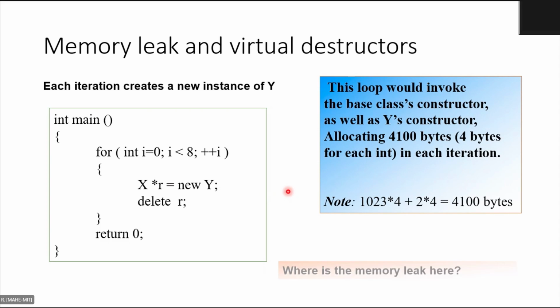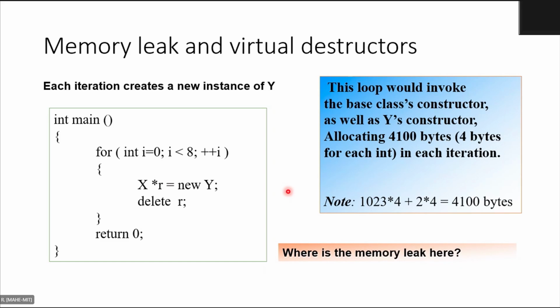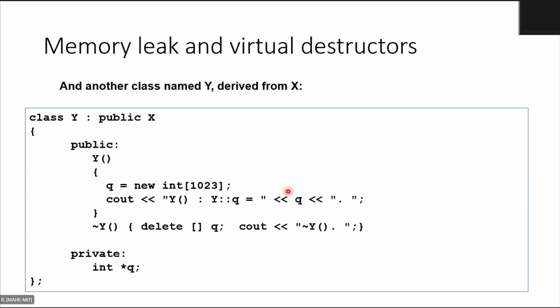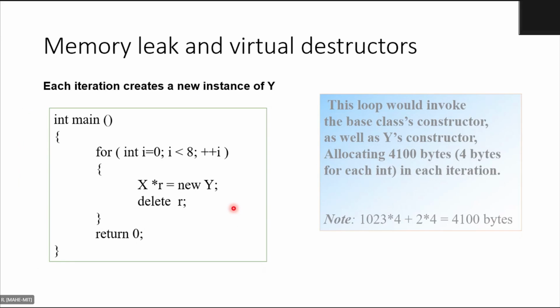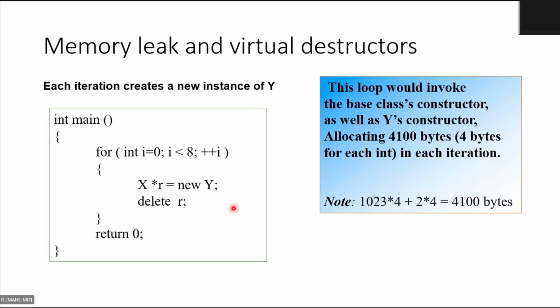Observing? So can you observe the code and tell me where is the memory leak? Because if you look at the previous slide, Y had its own destructor very clearly, and even X also had its own destructor very clearly. But still, there is an error in this program. Error in the sense, not error, I mean, there is a memory leak issue in this program. So that is what we'll be looking at now.